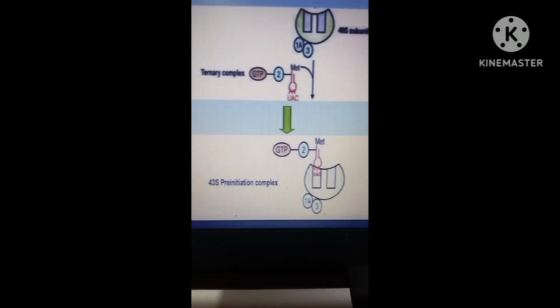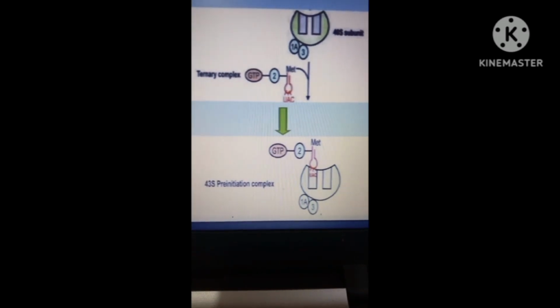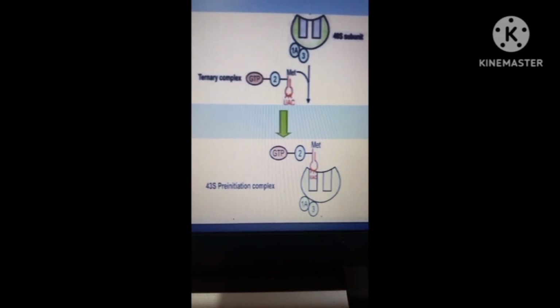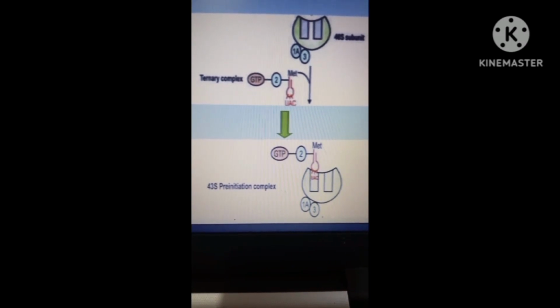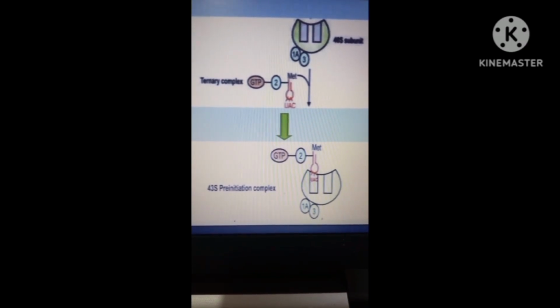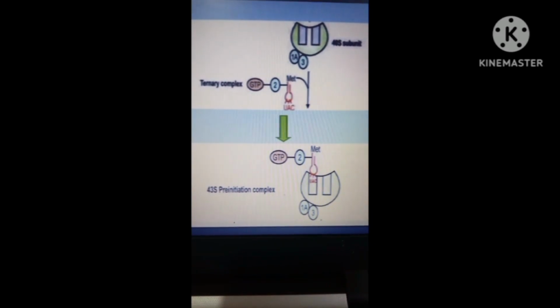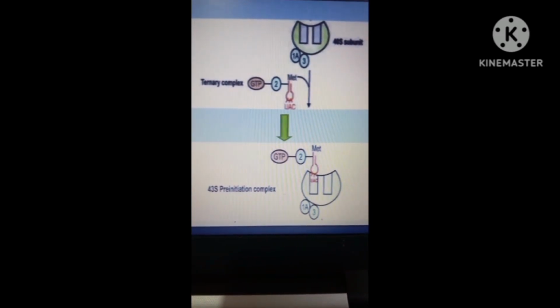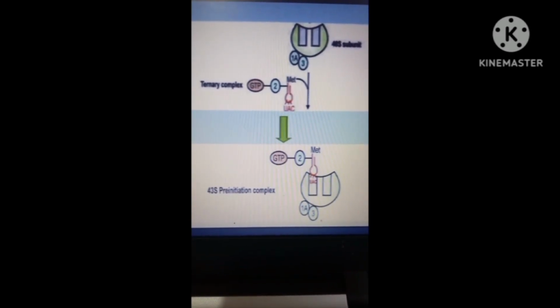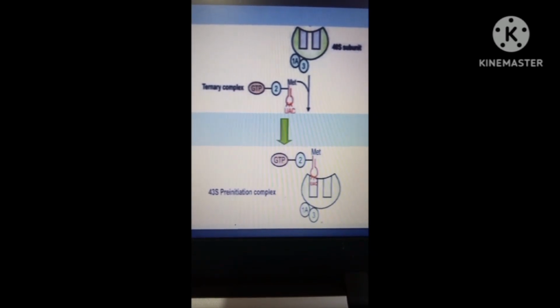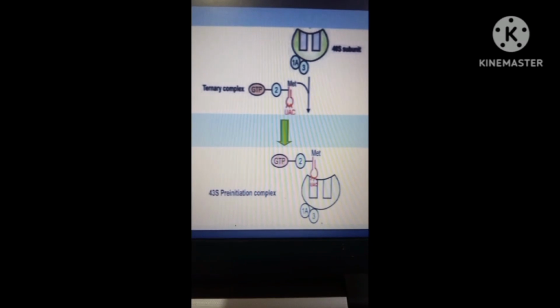So let's come now to the next step, the formation of the 43S pre-initiation complex. A ternary complex containing methionine tRNA and eukaryotic initiation factor 2 bound to GTP attaches to the 40S ribosomal subunit to form the 43S pre-initiation complex.